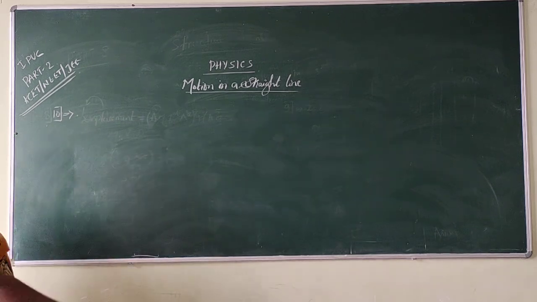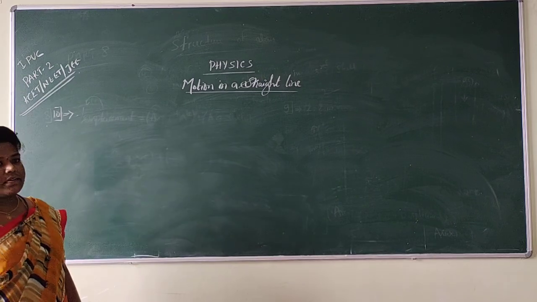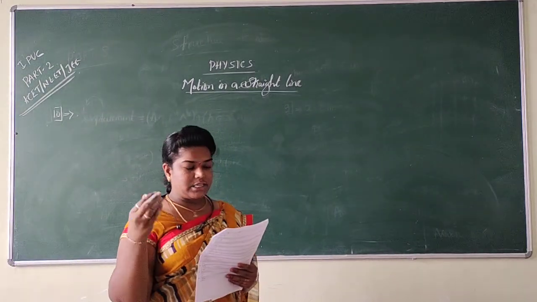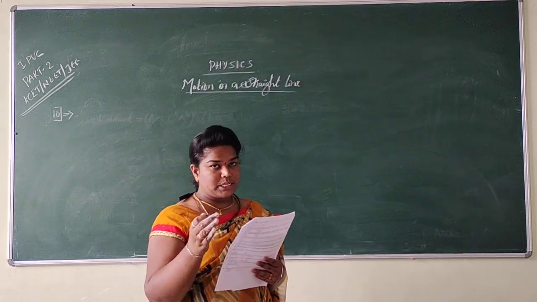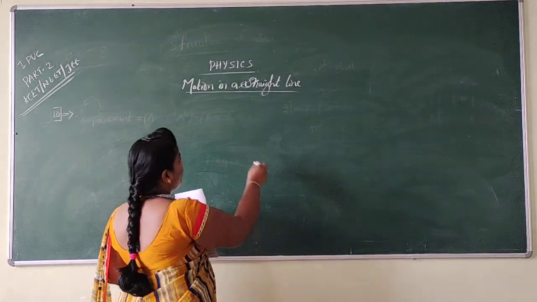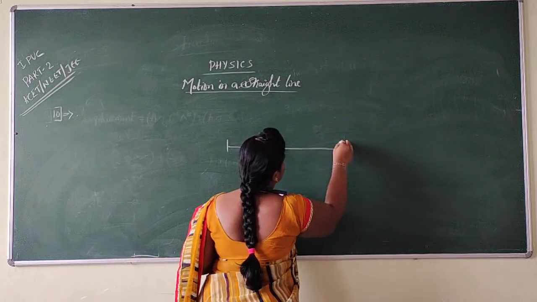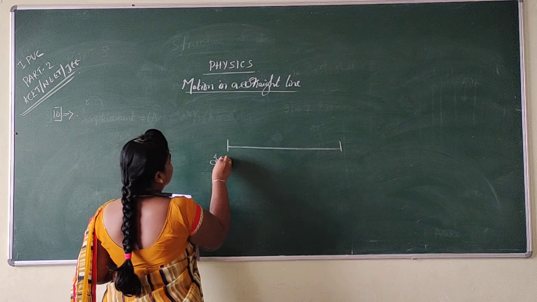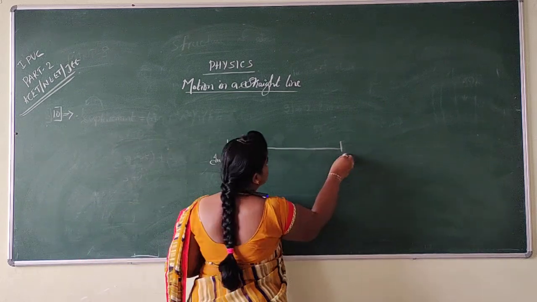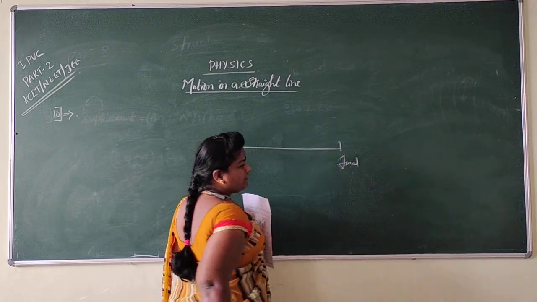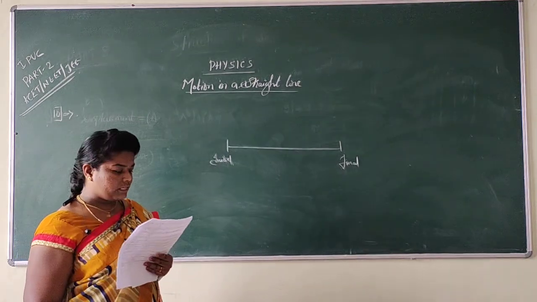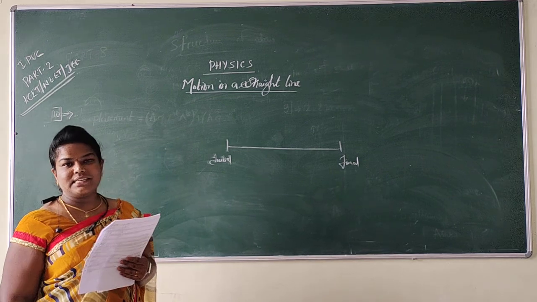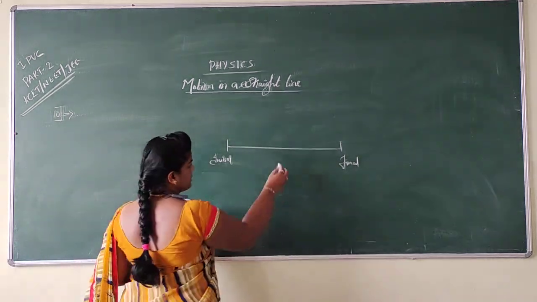So this was the question. Before reading the options, I just want to explain the question. There is one particle. How is the particle actually traveling? If I consider this as the total journey, this is the initial point and this is the final point. The particle travels half of the distance with 6 meters per second velocity.